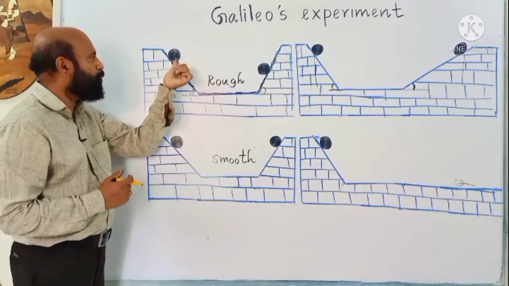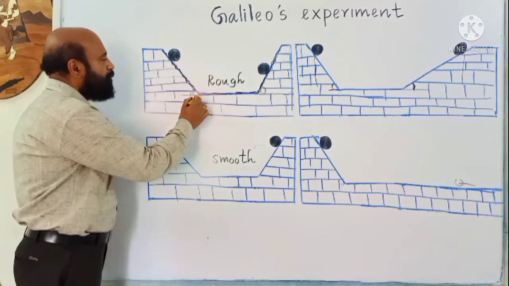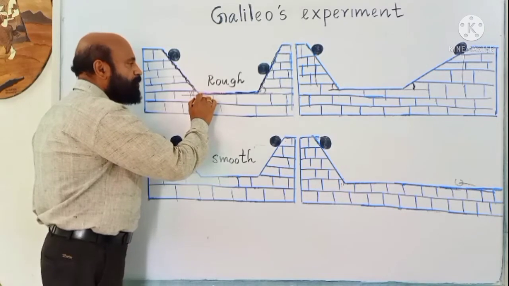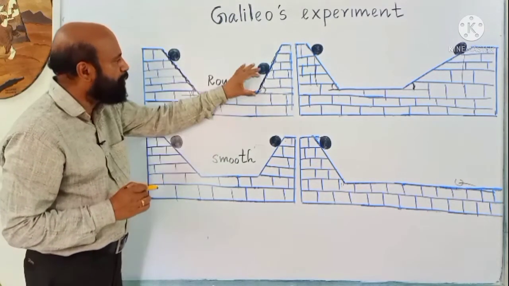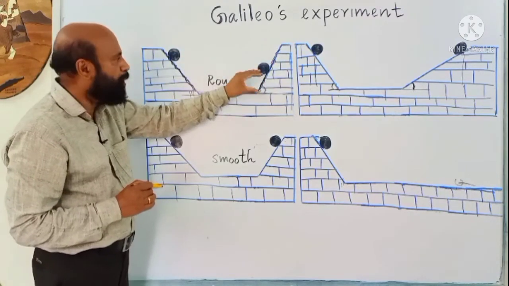Here you keep a ball and it will come down. After reaching the horizontal surface it will continue its motion, and on the second plane it will rise up to a height, not to the same height, only up to a height.